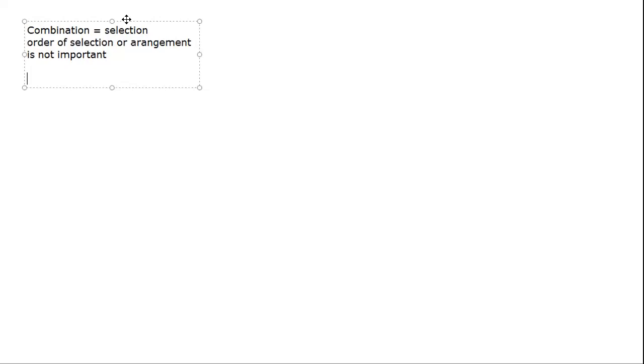So combinations refers to the selection part and permutation refers to the arrangement part. So arrangement after selection. If I don't know what to select, then what will you arrange? So it's either arrangement after selection, or in other words, you can just say ordered selection.